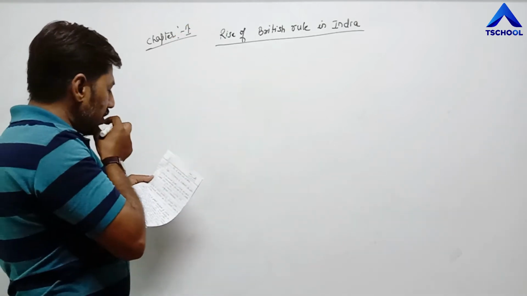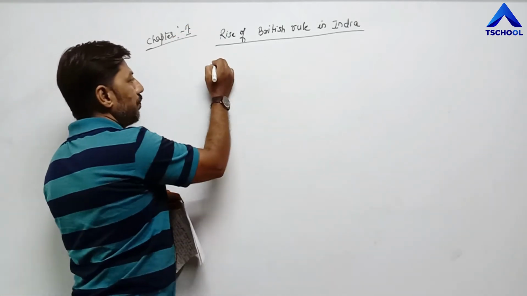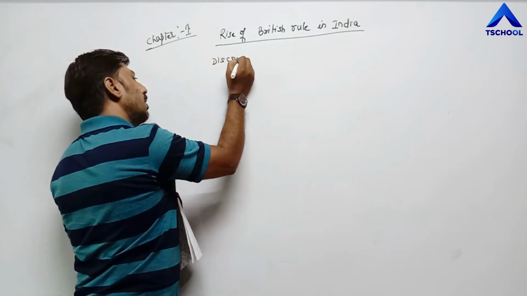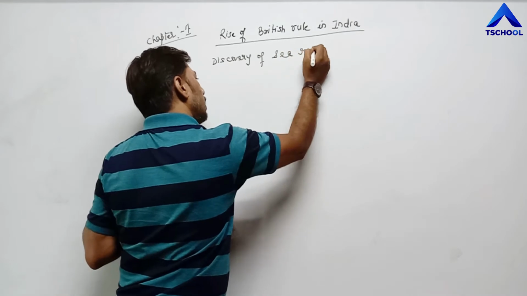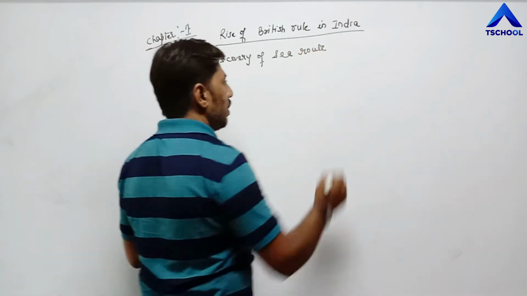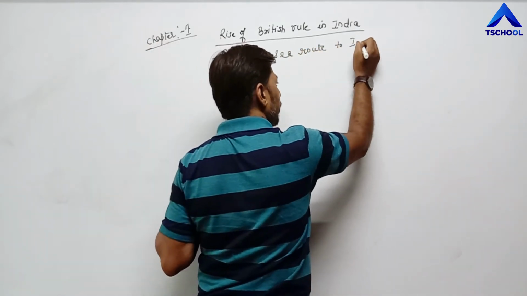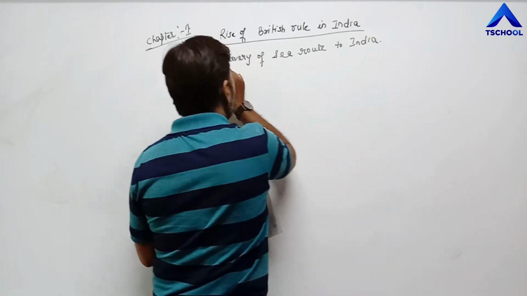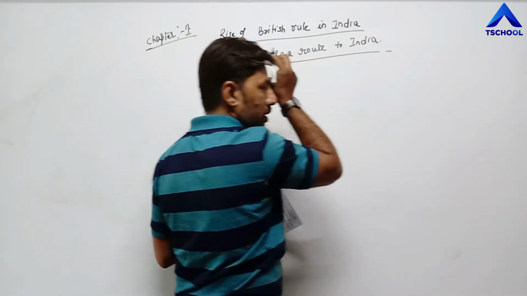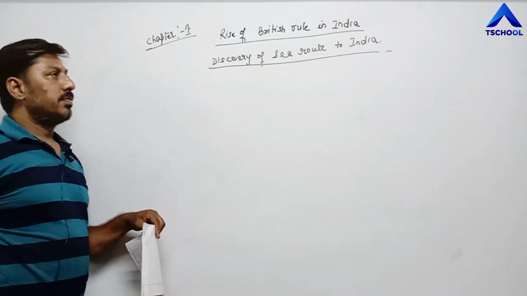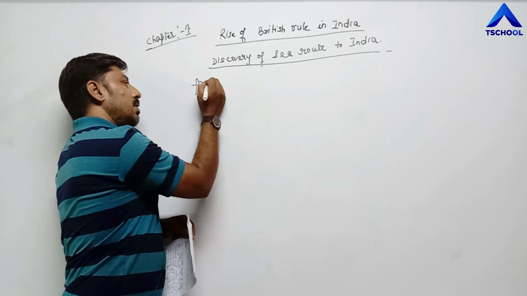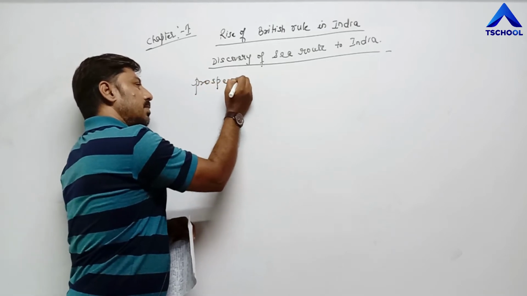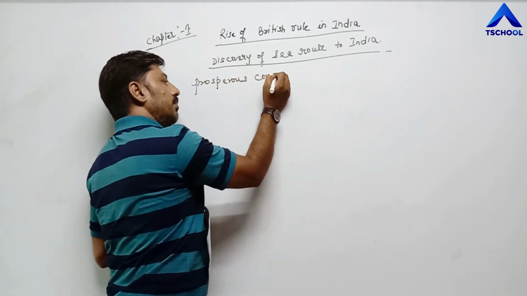In this chapter, the first topic we are going to do is the discovery of sea route to India. This is the first topic. We all know that India was a prosperous country. Prosperous country means rich country.